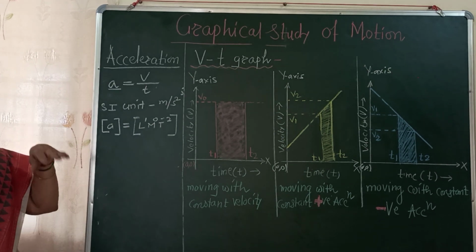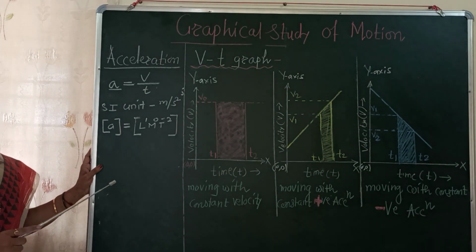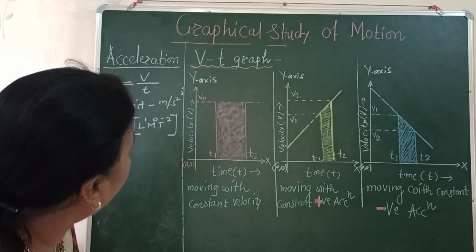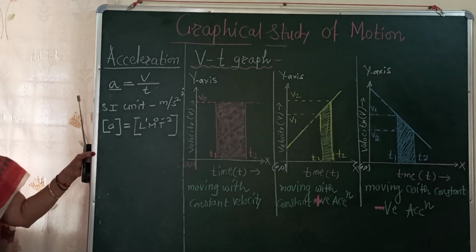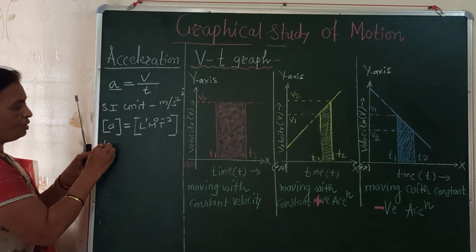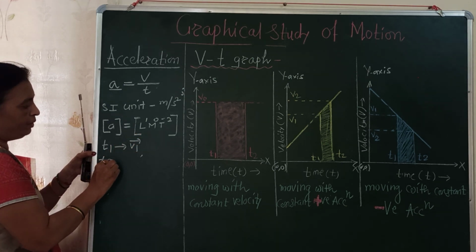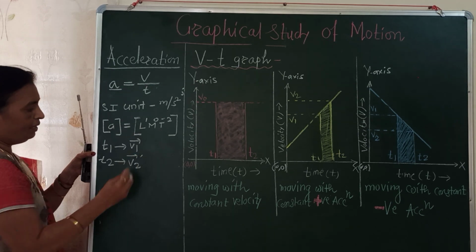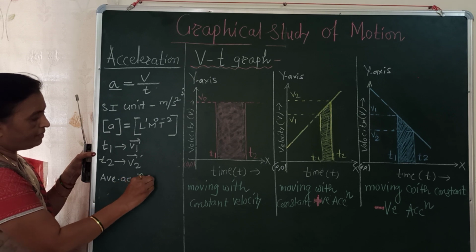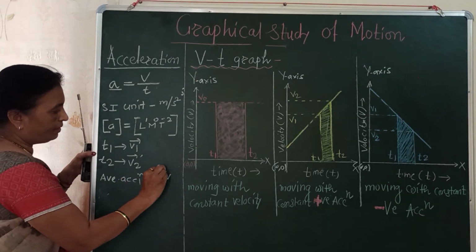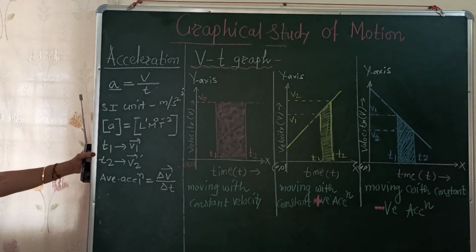Now if the velocity of a particle changes continuously with respect to time, we have to define what is meant by average acceleration. Consider the particle is moving and its velocity changes. Suppose at time t1 the velocity of the particle is v1, and at time t2 the velocity is v2. Then average acceleration is the change in velocity, which occurs during the time interval delta t.